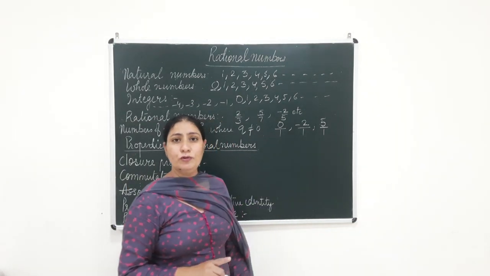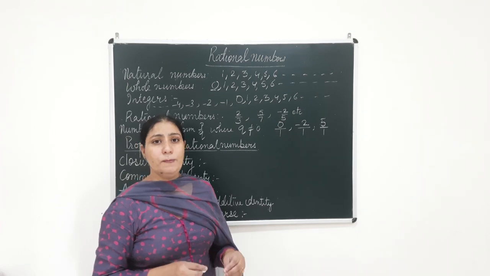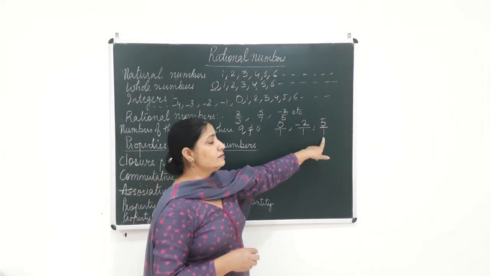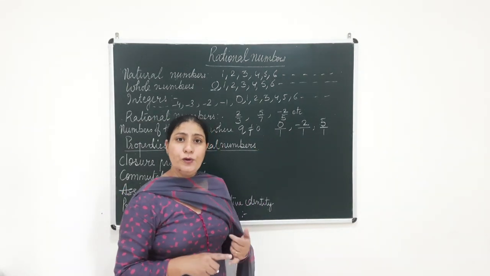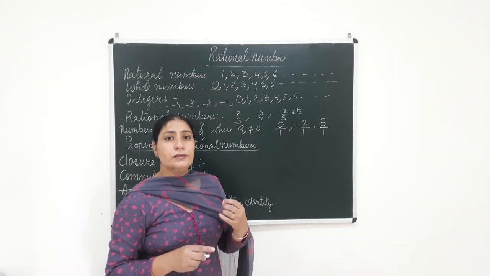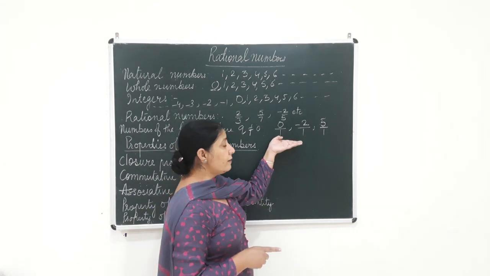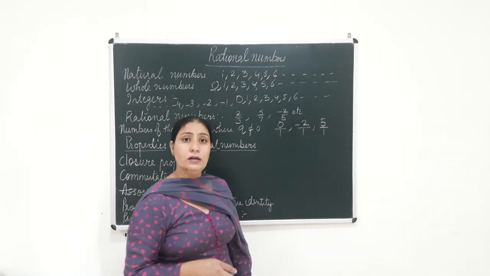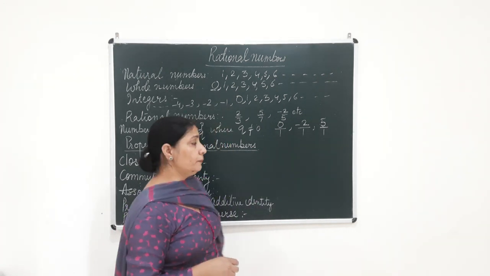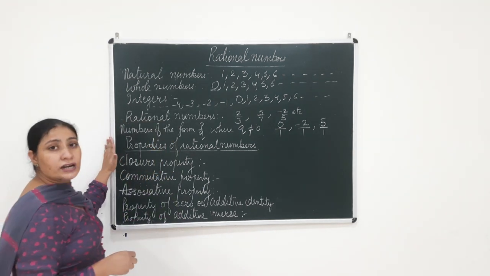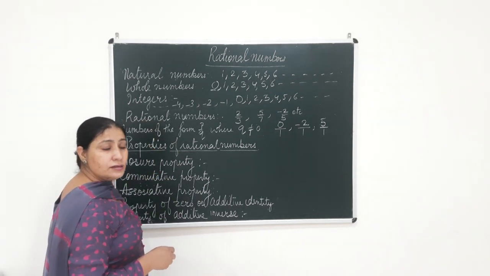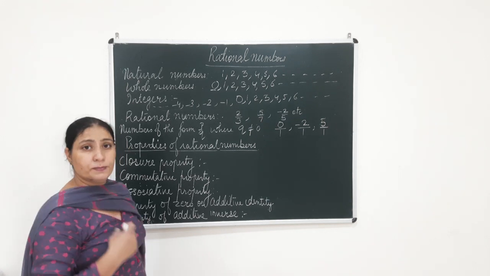But one thing you have to keep in mind, which is very important, you can never write 0 in the denominator. If you write 0 in the denominator, that number does not exist. So therefore, you are never going to write 0 in the denominator. Clear, beta?